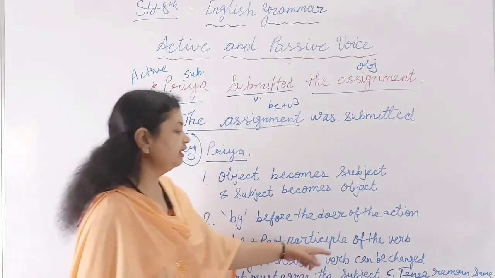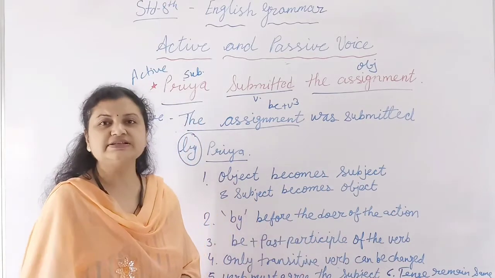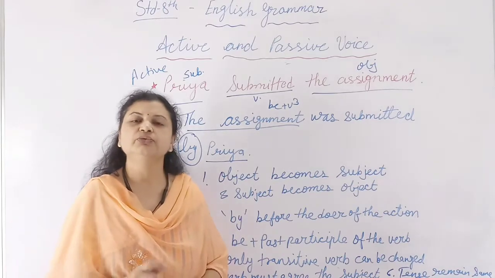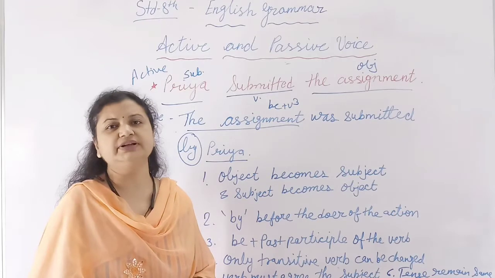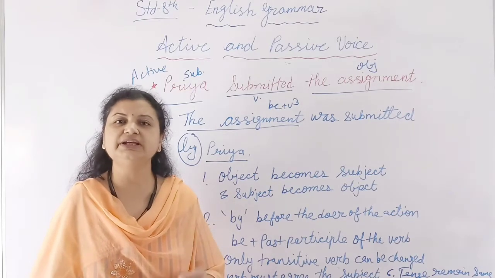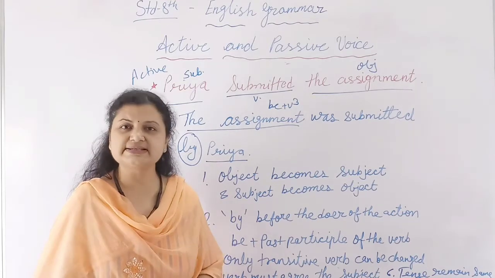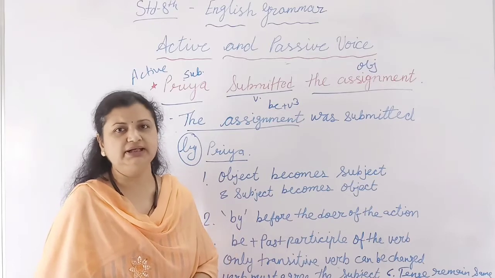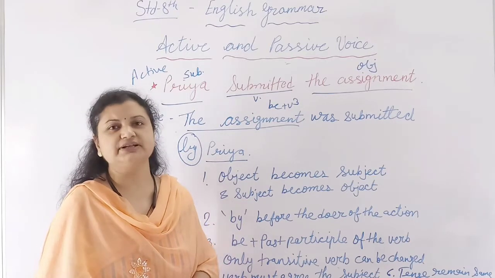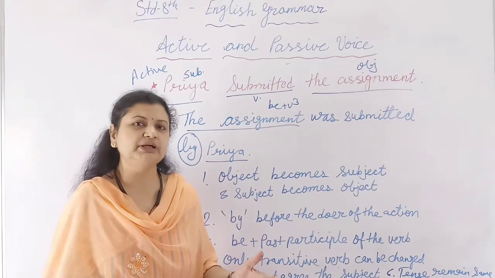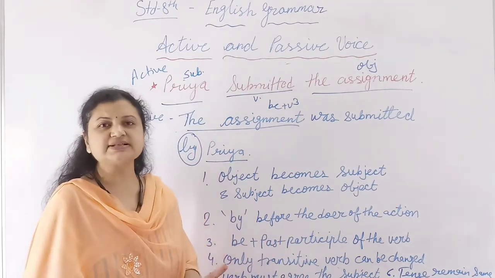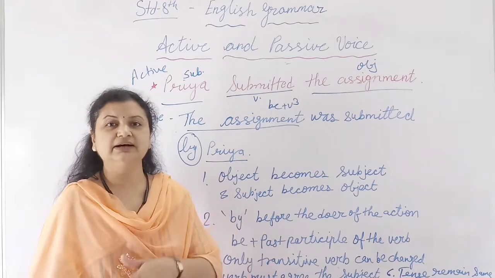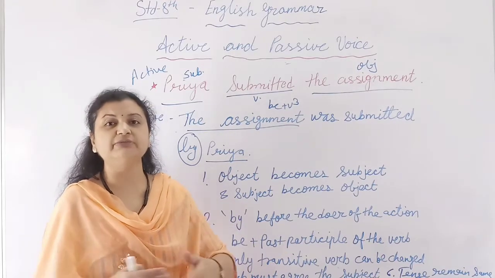Fourth, only a transitive verb can be changed. A transitive verb is a verb which has an object. If the object is not given in the sentence, it will be an intransitive verb. If I say I cried loudly, here there is no object. So it is not possible to change the sentence into passive voice, because we cannot say loudly cried by me.